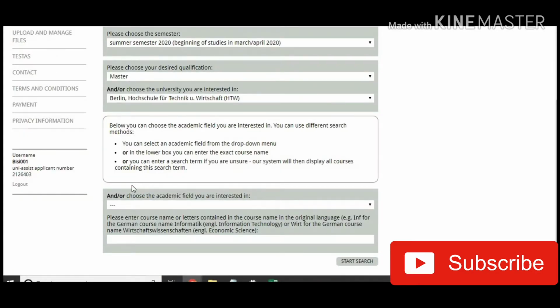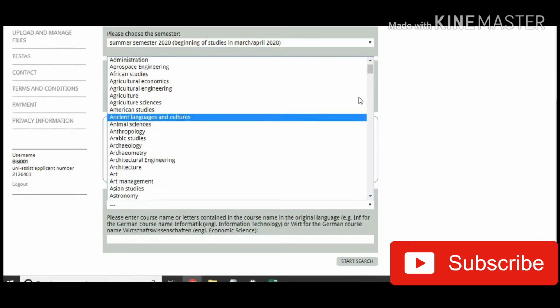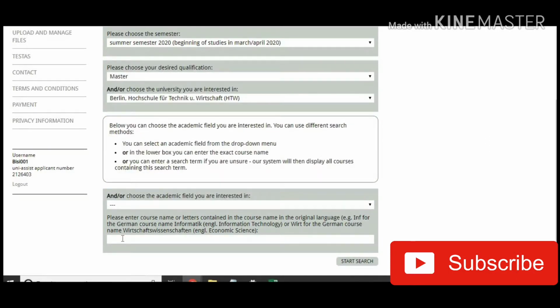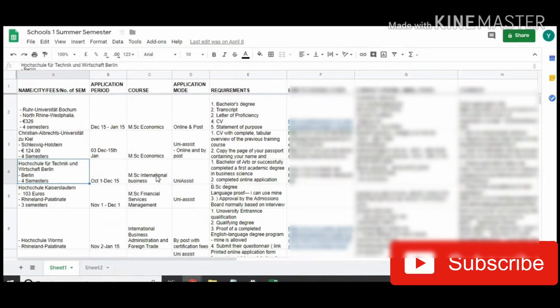And for here it says choose the academic field you're interested in. This can be very confusing, so we're going to ignore here and just come here. It says please enter course name or letters in the course name, and so on. And our course name is International Business. I'm going to try this one.